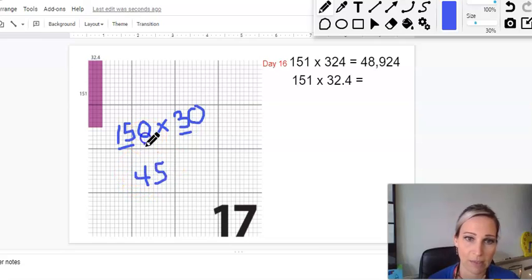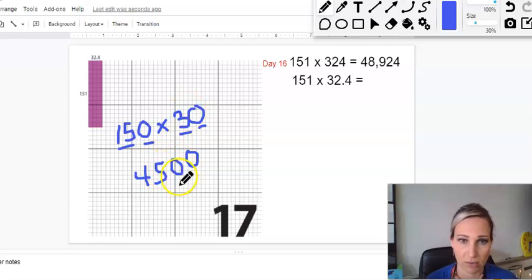And then I see that we have 2 zeros, and that means I'm just multiplying those numbers by 10, right? 10 and 10. So I need to do the same thing to my answer. I'm going to multiply it by 10 twice. So that's why I added the 2 zeros. So my answer here is 4,500. That's my estimate. So it should be somewhere near 4,500.